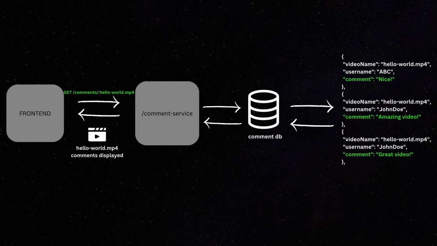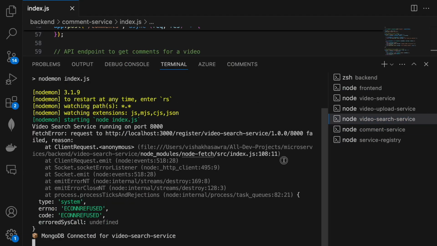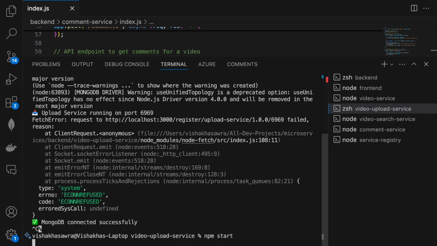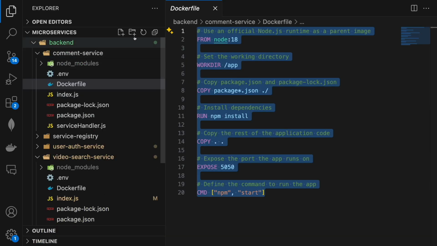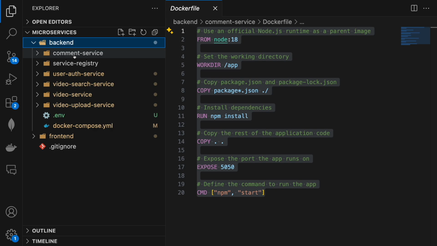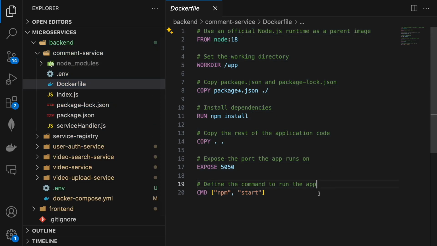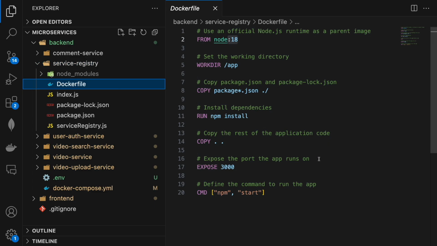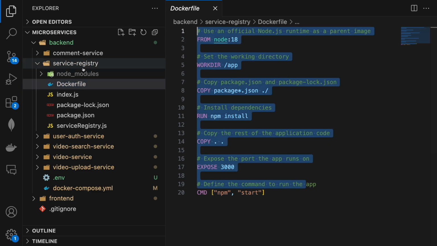And now finally everything was sorted. I needed a way to run everything together. So instead of setting up each service manually, which was legit painful, I used Docker and Docker Compose. What I did is, in the root of every service, I had to create a Dockerfile so that each service runs its own container. And then these containers will talk through a shared network.